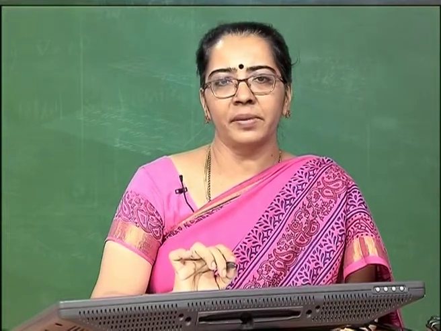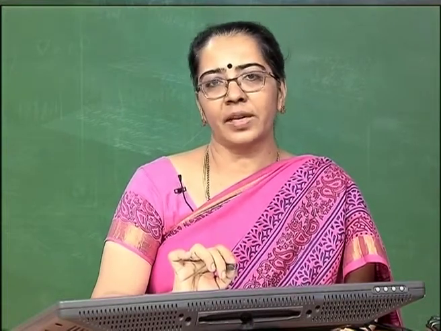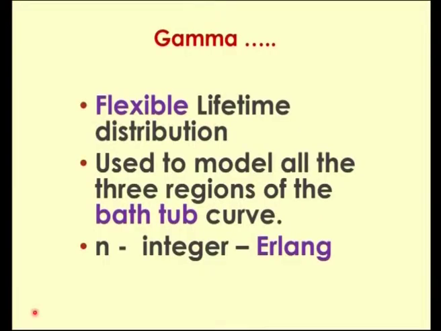So, in this way you see that a gamma random variable is a flexible lifetime distribution, because it can be used to model all the 3 regions of the bathtub curve: a decreasing failure rate phase, a constant failure rate phase in the middle, and then once again an increasing failure rate towards the end.